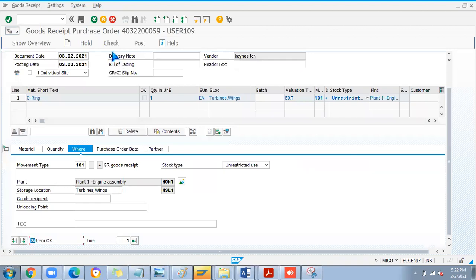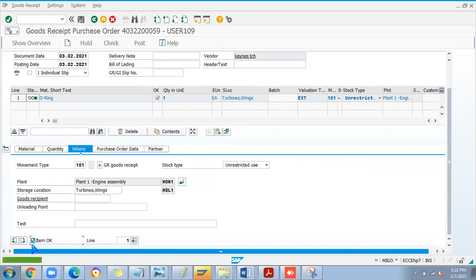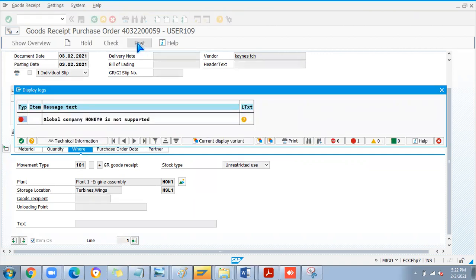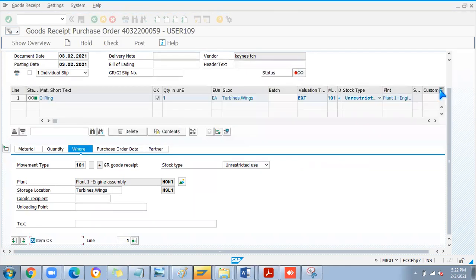Once I check, it is fine because it is checking the material document, everything is okay, but it is giving an error posting the financial part. This is a global company, and the company code is not supported. I first tested with company code 1000, which is standard. I thought there was some issue with 1000, so I tried a customized one. Even for this one, the same error is coming. So where can this be maintained, or what data can we check to resolve the issue?